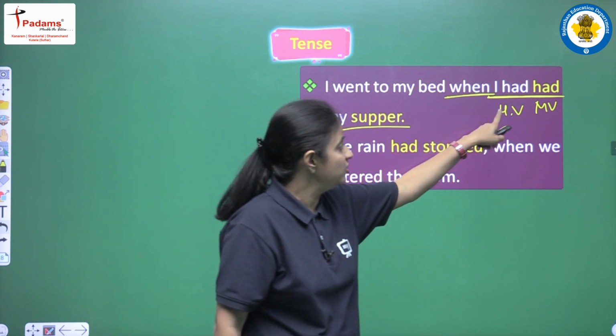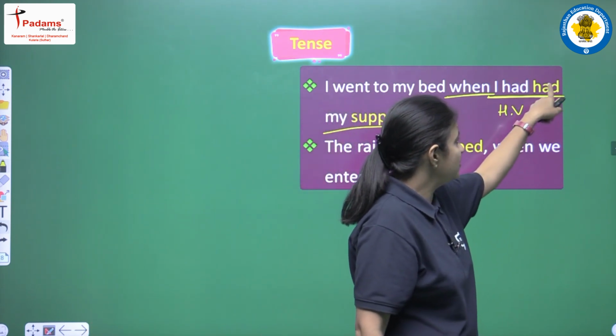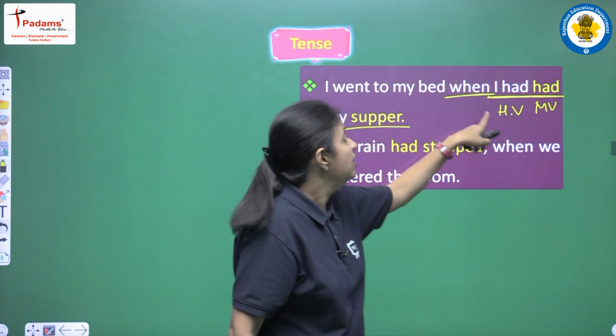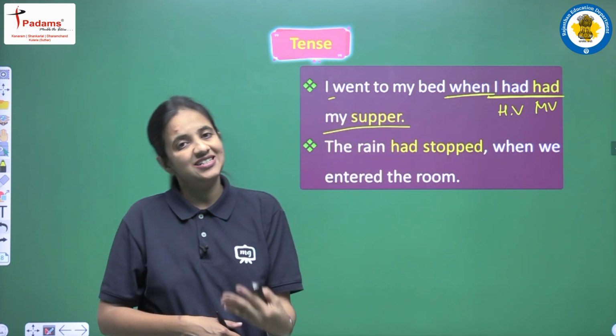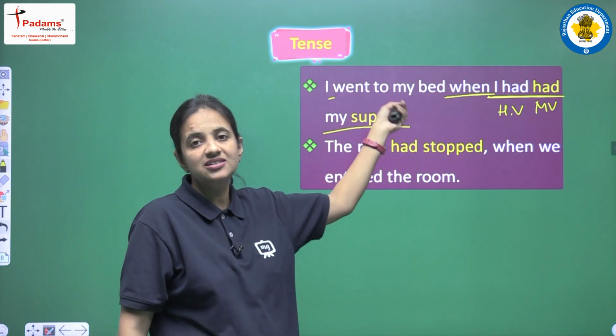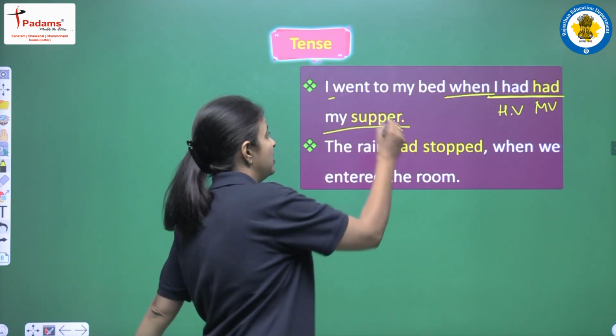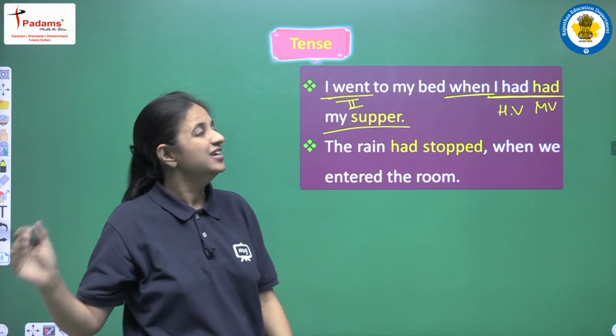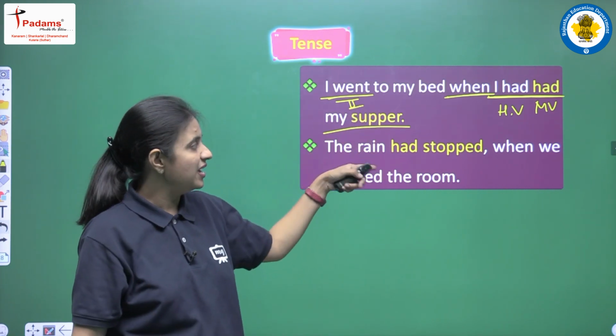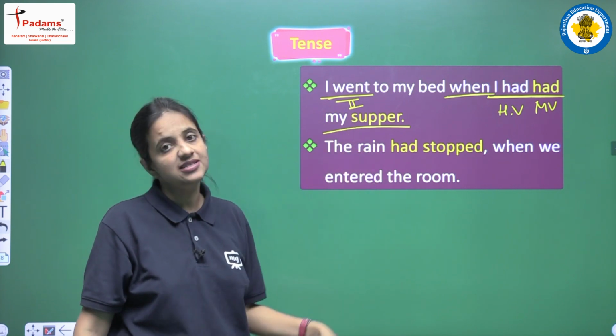This is the reason we are using had as a helping verb and we are writing the third form of have. And this action, I went to my bed, happened after that. This is the reason that we are using past simple tense here, and we are writing went, that is the second form of go. Okay, so the sentence will be, I went to my bed when I had my supper.